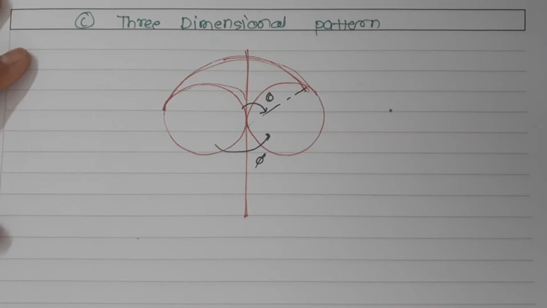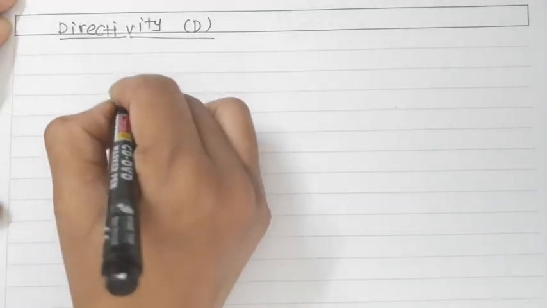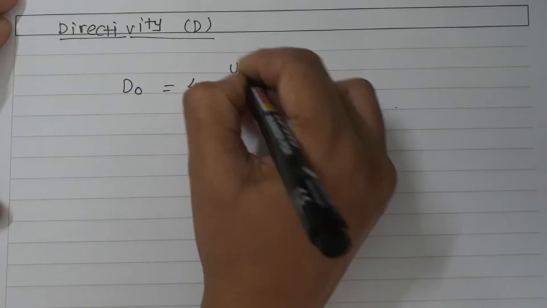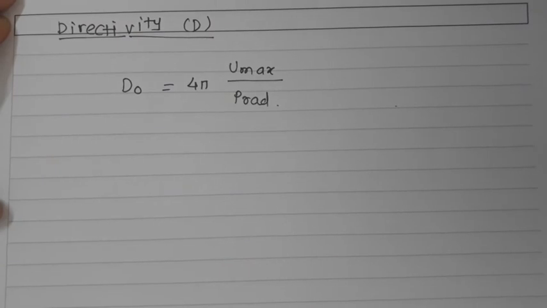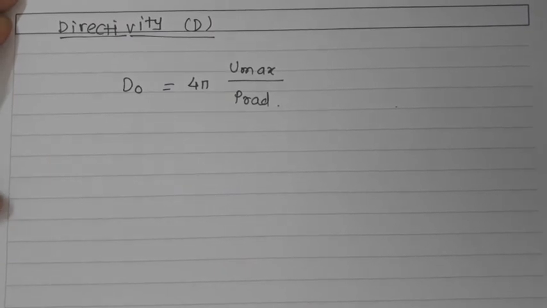Now let us talk about the directivity of this particular antenna. So here how are we going to find the directivity for the infinitesimal antenna? I'll write the directivity, which will be denoted by D. So for the directivity of the infinitesimal dipole, I can write D0 is equal to 4 pi U max divided by P radiated. As we know the nomenclature, U max is the maximum radiation intensity and P radiated is nothing but the power radiated.